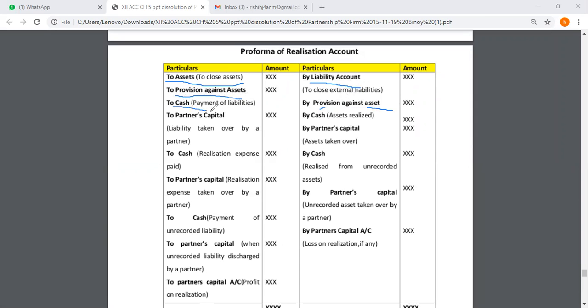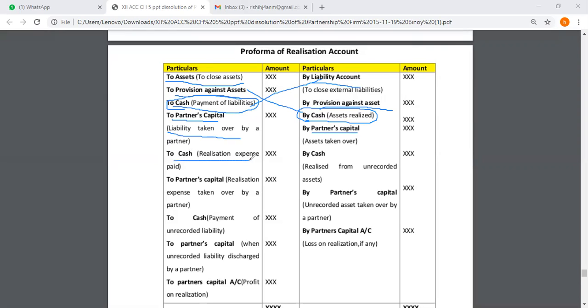Then the cash. Here you can see whatever cash we are paying for liability should be written on the alternate side, that is on the debit side. And in the same way, whatever cash is realized on sale of asset should be mentioned on the alternative side, that is the credit side. If the liability is taken over by the partner, for that also it should be debited. In the same way, the assets taken over by the partner should be credited.